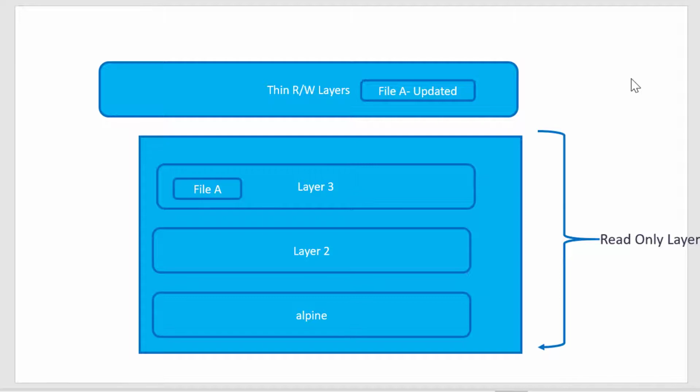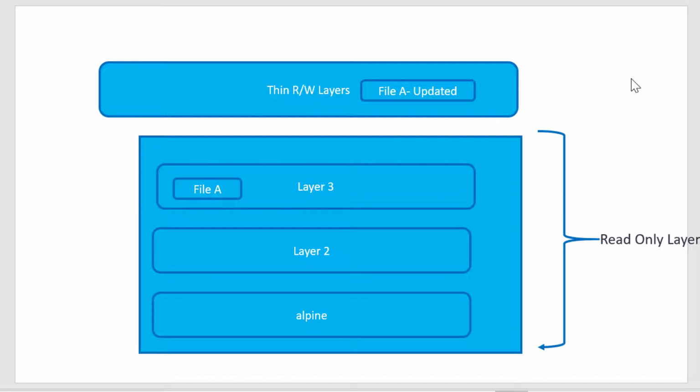When the container is getting deleted, the thin read and write layer will also get deleted and the data will not get persisted. This might create problems as we are going to use the containers for microservices and other auto-scaling deployments where n number of containers will keep getting created as well as getting deleted. So I don't want the data that is getting written into the read and write layer to get deleted when the container is getting deleted.